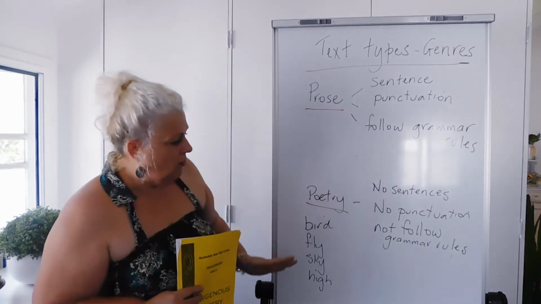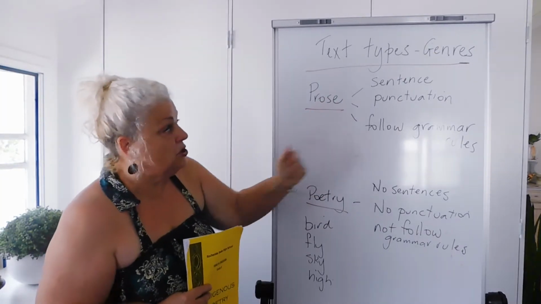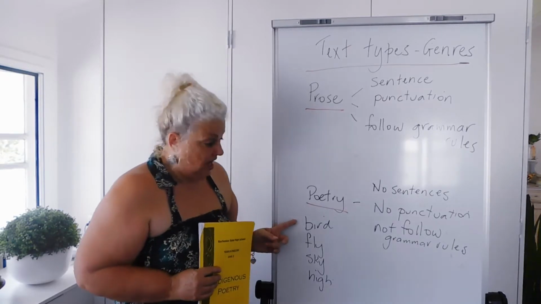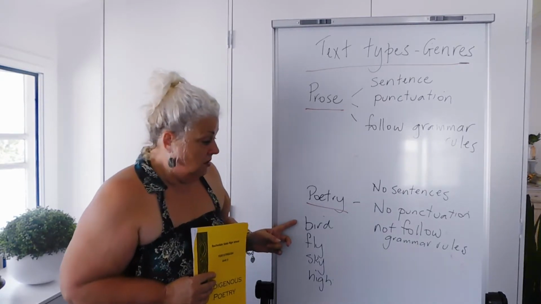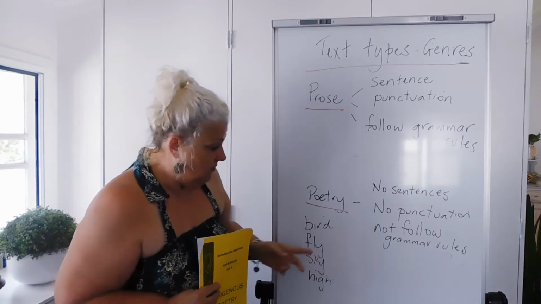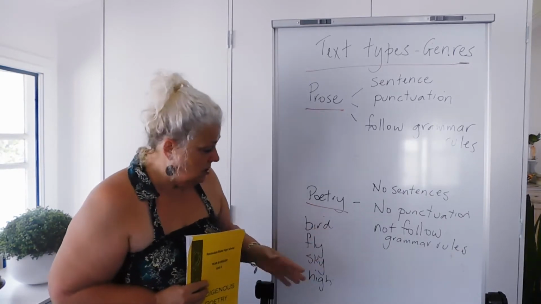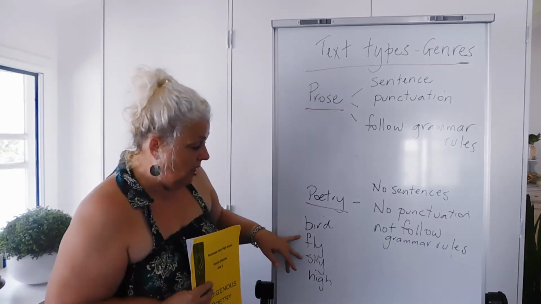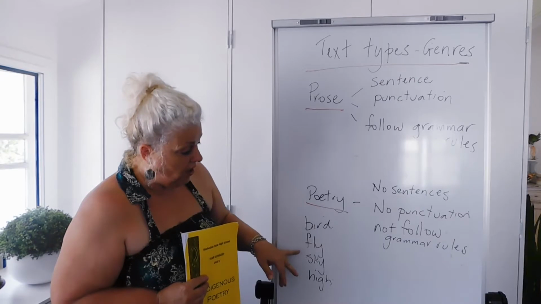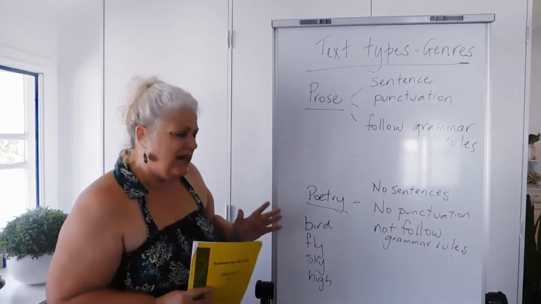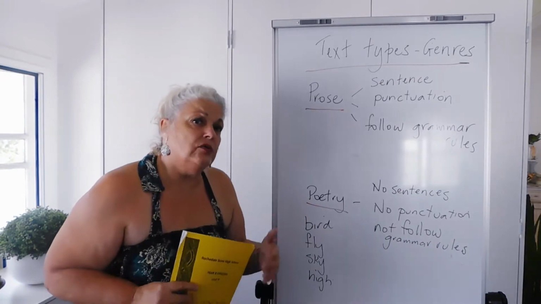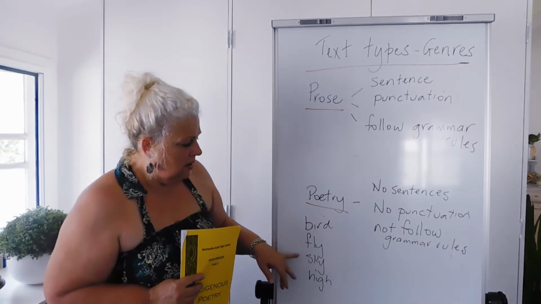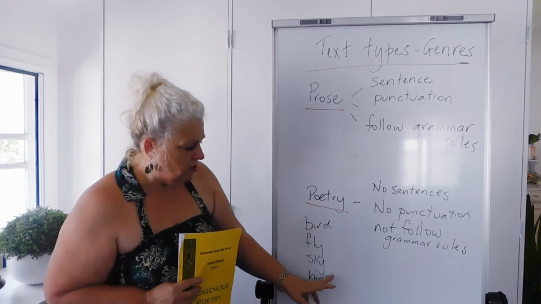Now you can see how I've breached all of these things that we do in prose. The first word of a sentence or the start of something should have a capital. I haven't got it. It hasn't got a sentence, it hasn't got a verb, a subject and object. Fly, I suppose you could say, is a verb. You might ask, what's flying? The bird is flying. Flying where? In the sky, and it's flying high. But it's got a lot of the connecting words like articles and prepositions missing. Fly, sky, high. No full stop at the end.